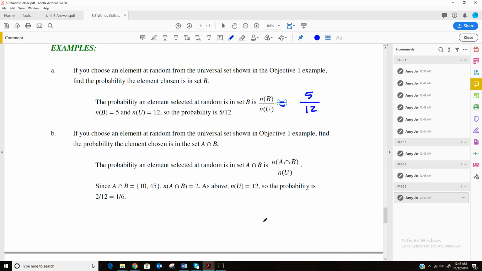Now it says if you choose an element at random from the universal set, find the probability that the element chosen is in the set A intersect B.